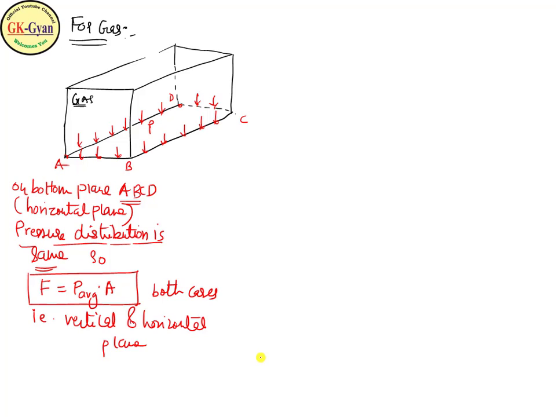Now we will see what will happen in case of liquid. Once again I will draw a tank here.